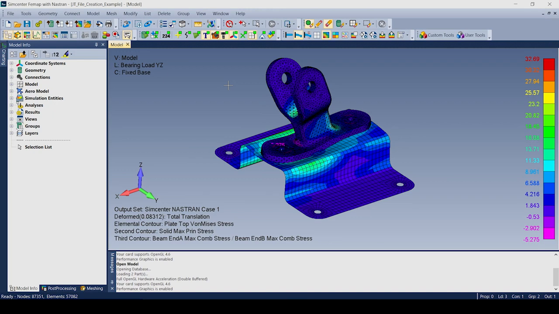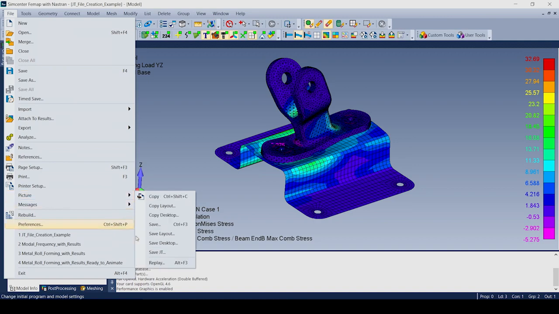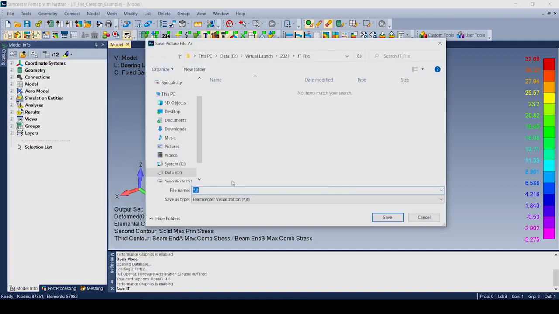All right, so the last thing we're going to talk about today is the creation of JT files. Now, you've been able to create a JT visualization file from FEMAP for a while using File, Picture, Save JT. But we've added some options. The very first thing we have to do is specify a file name. So I'm just going to call this one multiple.